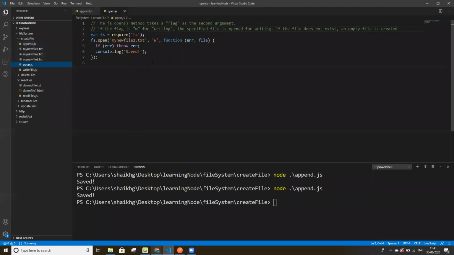Then we have open. The fs open method takes a flag as the second argument. The first argument will be the file name, and the second is for what purpose we are using it. So w means for writing. If the flag is w for writing, the specified file is opened for writing. If the file does not exist, an empty file is created. If this file is not present here, it will create an empty file.